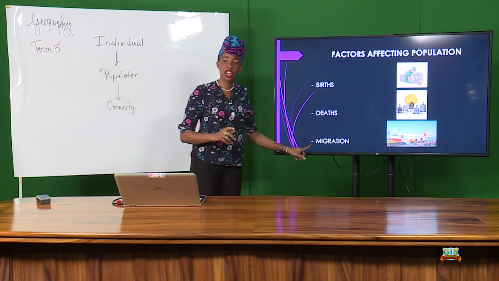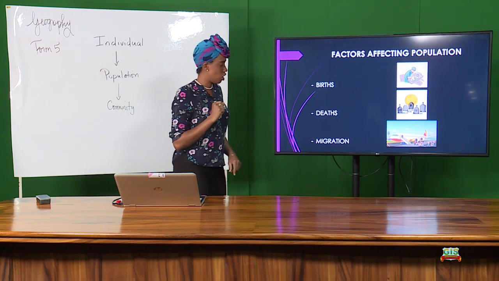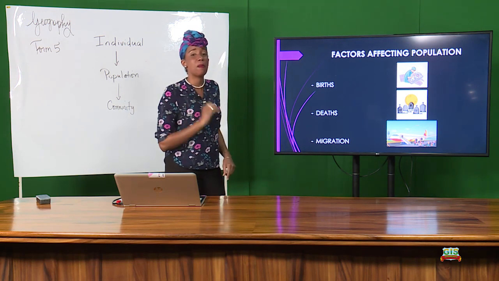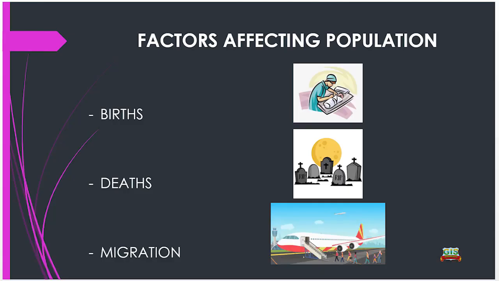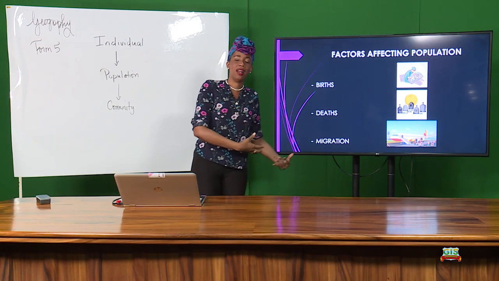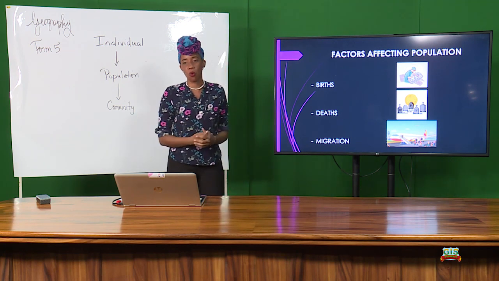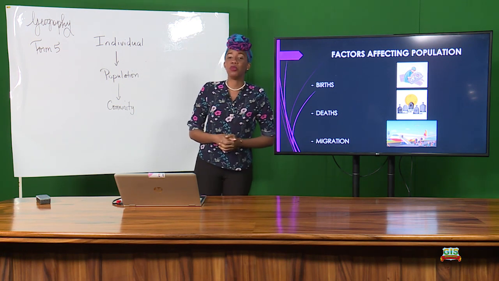All right? And the third one, often not regarded but plays a very major role, is migration. All right, so if we had to look at the population of Dominica, let's say 15 years ago, the people who were once living in Dominica are probably somewhere else, probably in another community.